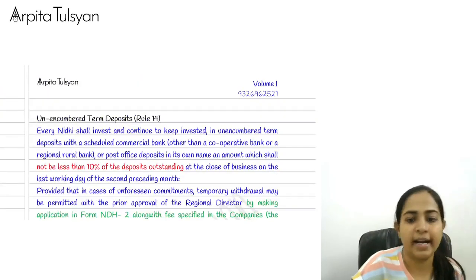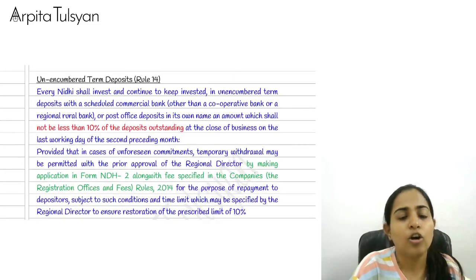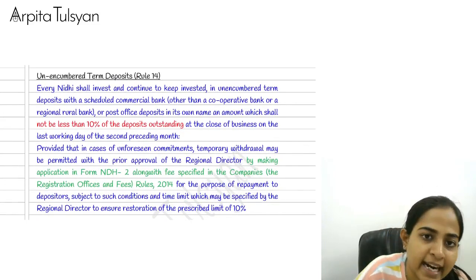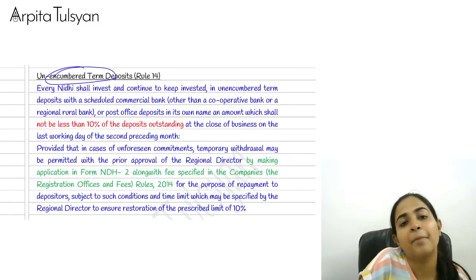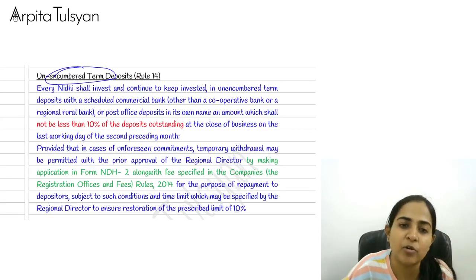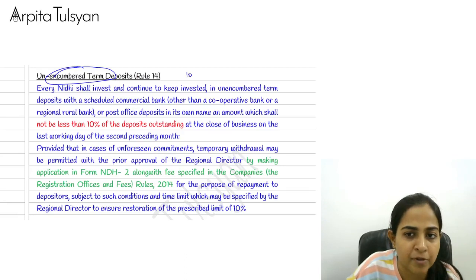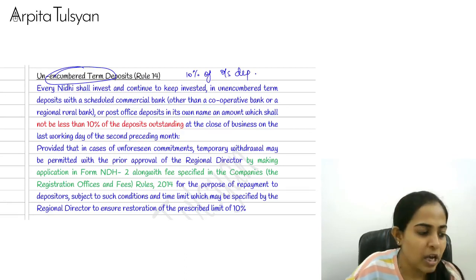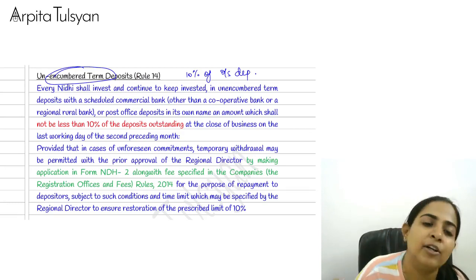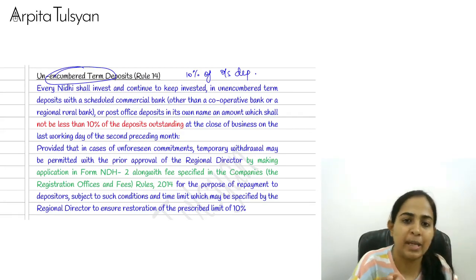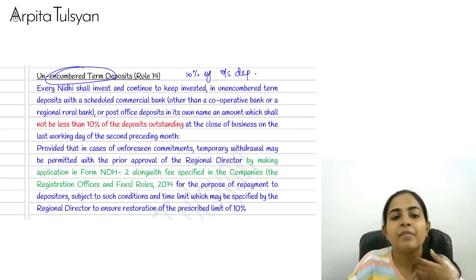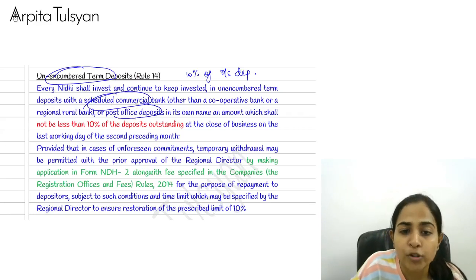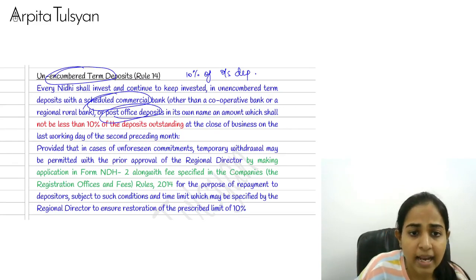Okay, so let's go ahead now. Rule number 14 also we have partially completed. Let's try to understand this, everyone. Unencumbered term deposit. Do you recollect how much we had to keep in unencumbered term deposit? That was 10% of your outstanding deposits. Whatever is your liability, you have to keep 10% of it separately, right? That you have to keep with a scheduled commercial bank or post office deposit, and that should be 10%